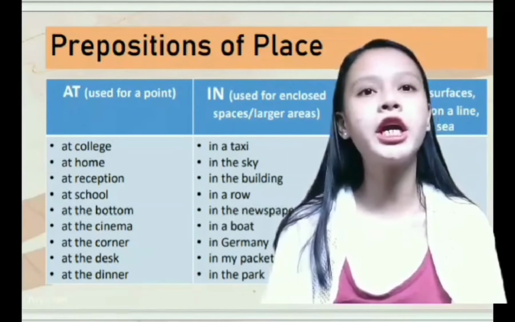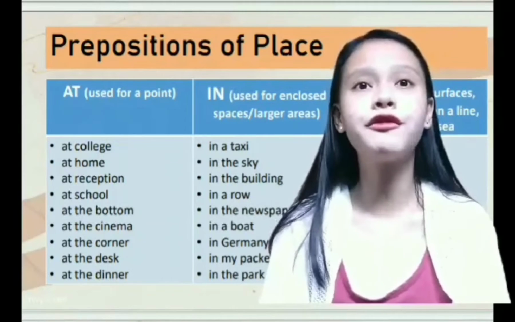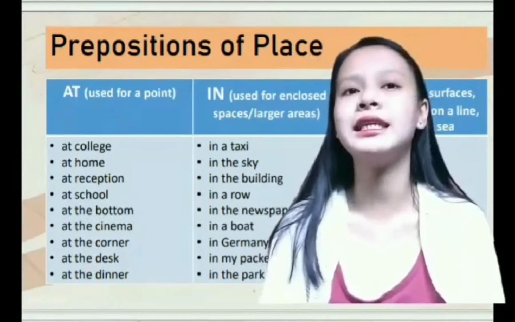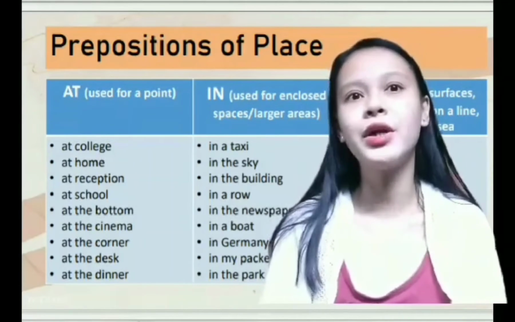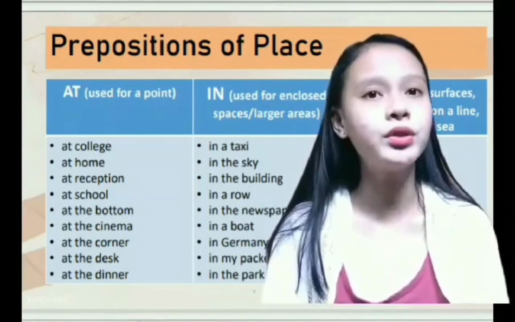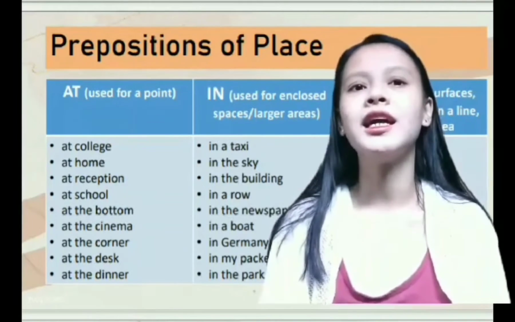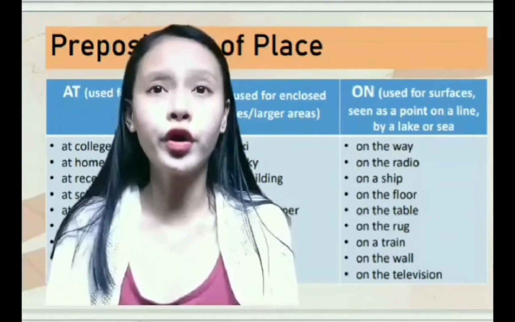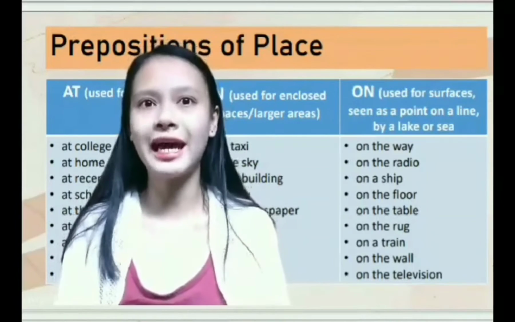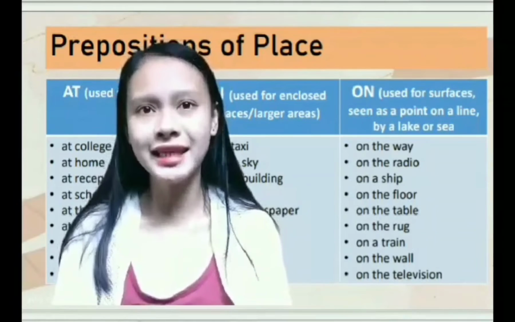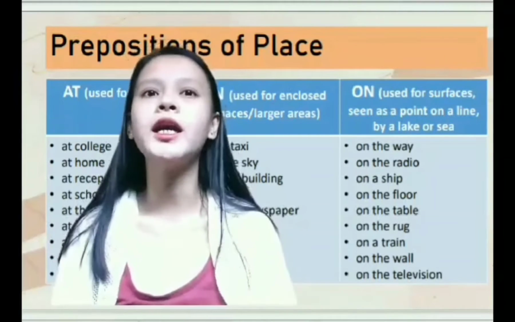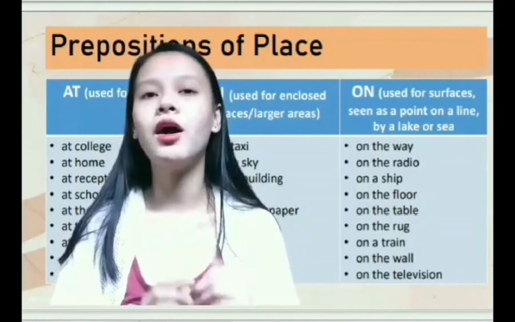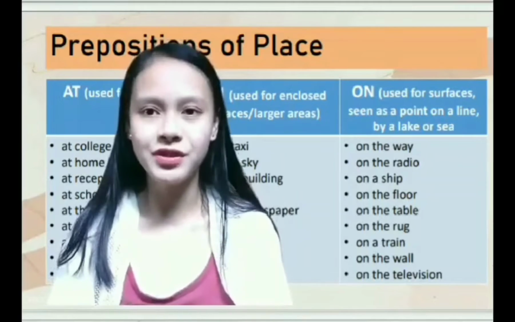Next, we have the in. Use in for enclosed spaces and larger areas. For example, in a taxi, in the sky, in the building, in a row, in the newspaper, in a boat, in Germany, in my pocket, in the park. Next, we have the on. Use on for surfaces, or a point on a line, by a lake or a sea. Examples: on the way, on the radio, on a ship, on the floor, on the table, on the rug, on a train, on the wall, on the television.